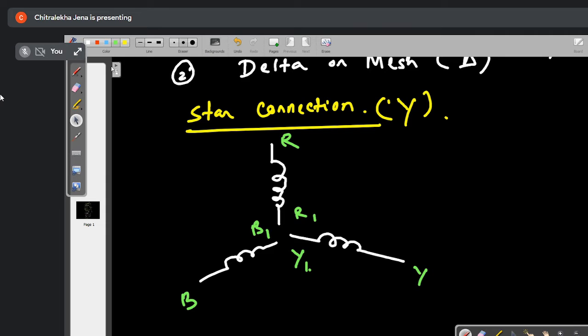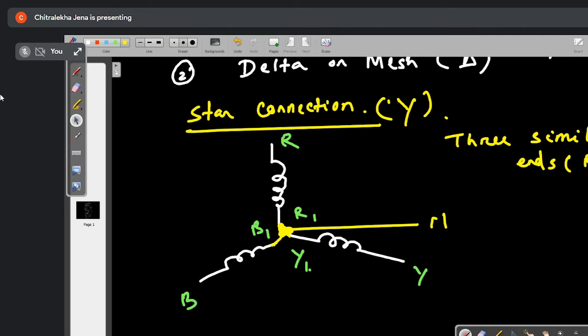Now here, if I am connecting three similar ends, that means R1, Y1, B1, then this point is known as the neutral point.